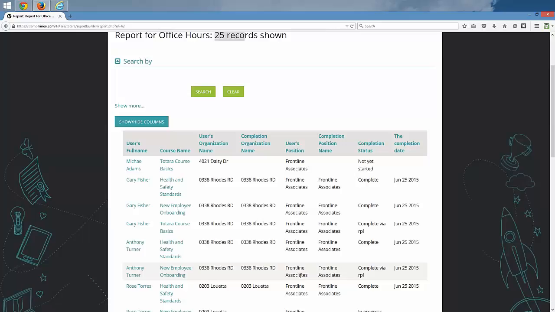And so, because that may be private information, right? We're actually working with a client right now who is really competitive, and they want to keep their employees competing with one another. So they're going to be using a report quite similar to this one, and the fact that they want Gary Fisher to see what Anthony Turner is doing, and see that Anthony may be doing more than him. Okay, so they're using it almost as a leaderboard. So that might be one option as well.